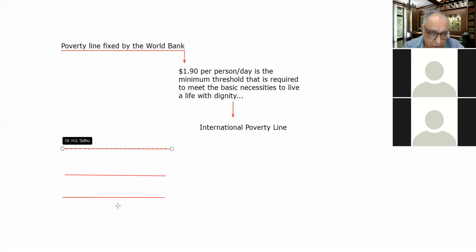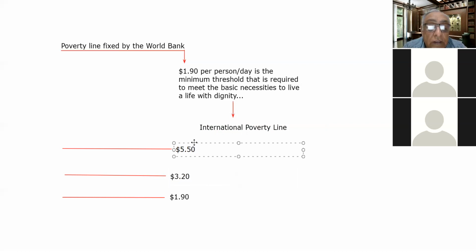So one threshold is at a dollar 1.90, and the second threshold is at dollar 3.20, sorry, and the third threshold is at a dollar 5.50, right?